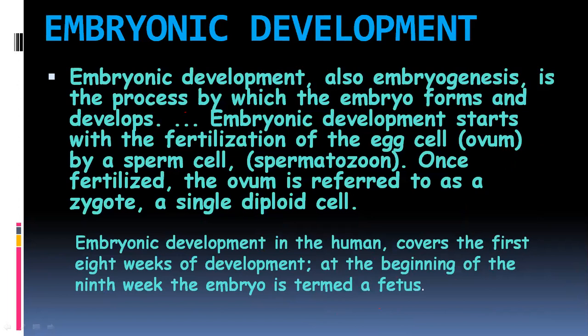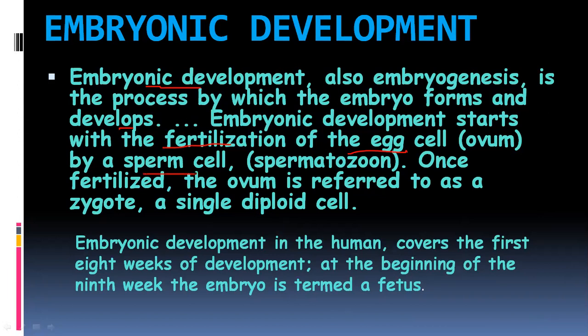So the first step of the development of an organism is embryonic development. Embryonic development, also called embryogenesis, and its study is called embryology, is the process by which the embryo forms and develops. And embryonic development starts with the fertilization, as I've mentioned before, of egg and sperm.